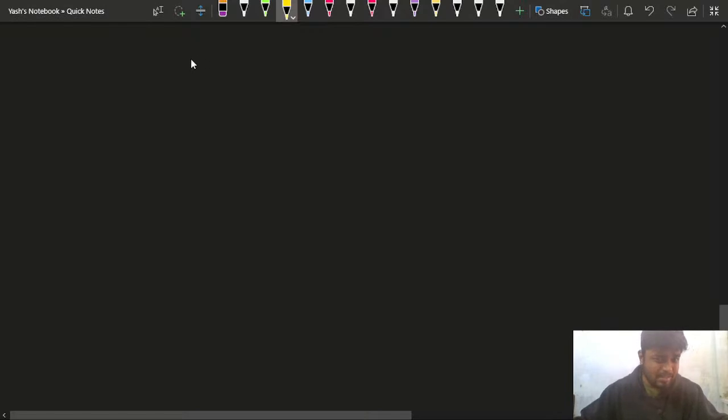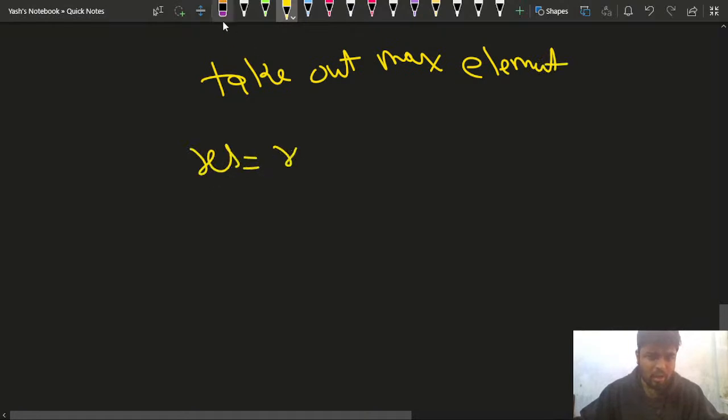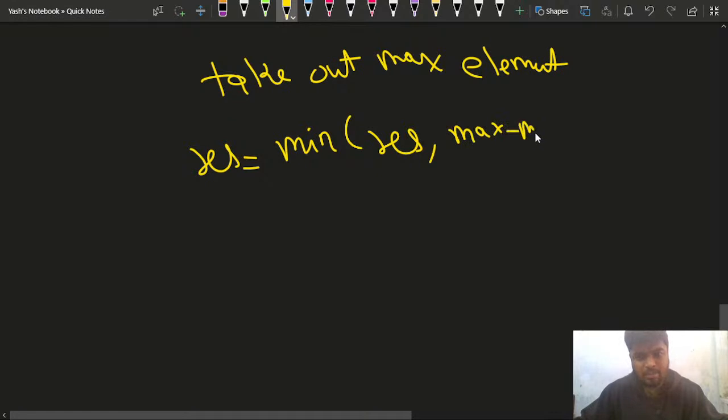So what I am saying is, every time you take out the maximum element, right? And you calculate the result. So result is nothing but the minimum of result comma maximum element minus minimum element, right? I'll always be updating that. Then I am taking out the maximum element, so I'm removing it from the array.